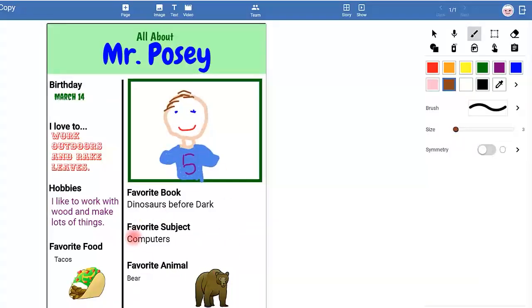Once we have this done, then we're just checking through to make sure we filled everything. Got our picture drawn right there. We can then click the house and we are done.